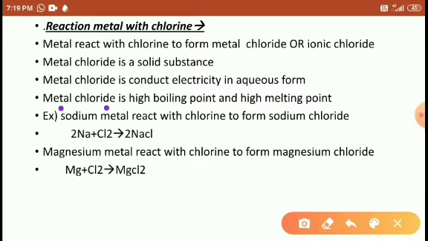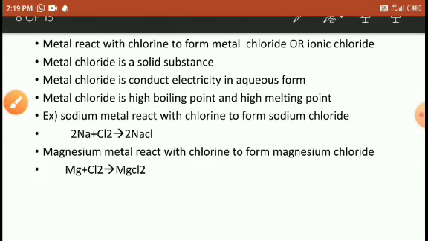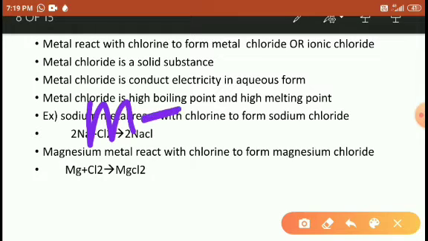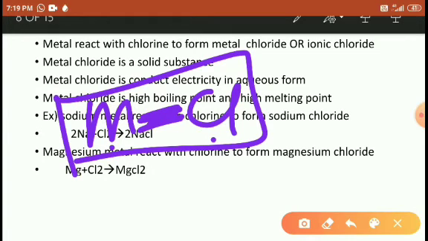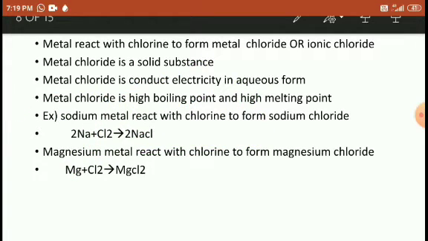So metal chlorides have a high boiling point and high melting point. Why? Because, as I already told you, very strong bonding is present between the metal and chlorine. So that's why it has a high melting point and high boiling point.